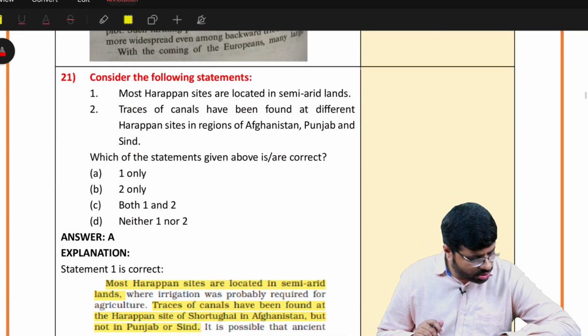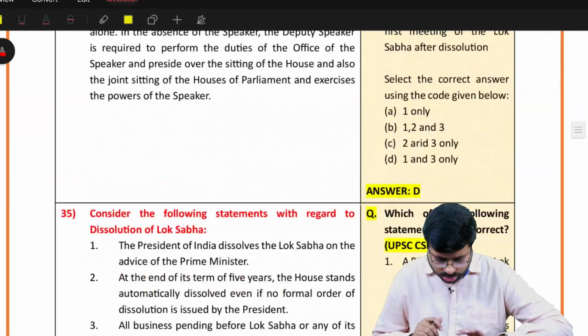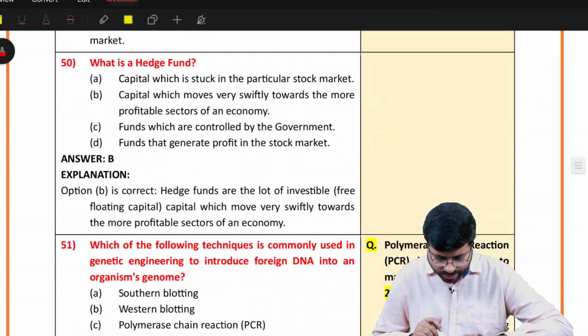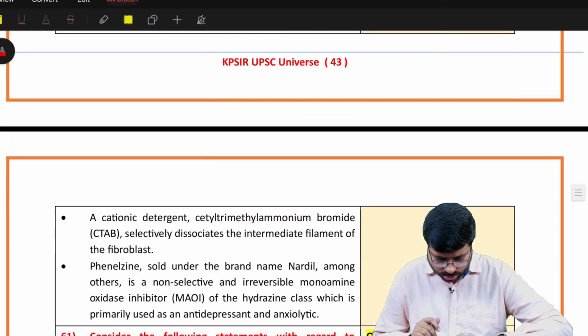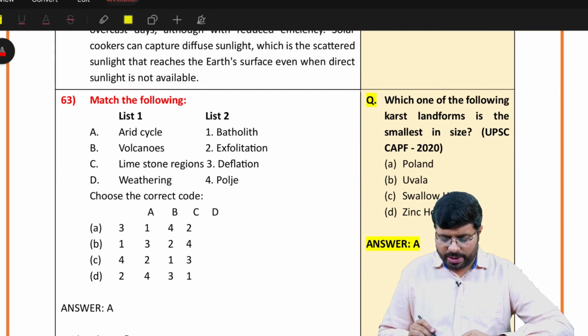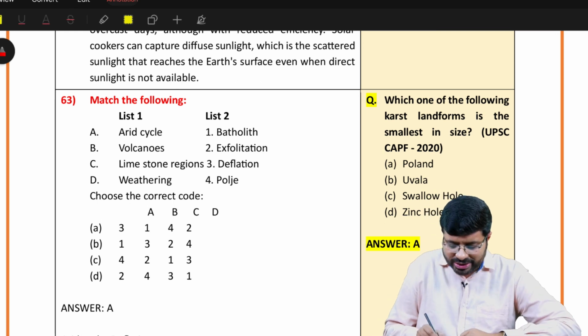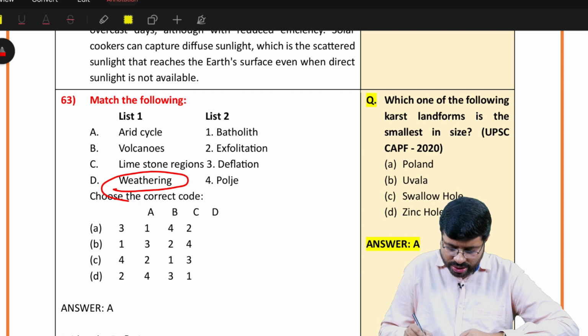Okay. Then next, question number 63. So if you see question number 63, you see this: match the following with respect to things. Now what basics do you know? The moment you see such kind of questions, you might once again fear, I don't know this topic, I haven't prepared. But basic ideas. Weathering means what? Breaking down of material. Because of weathering, breaking down of material, you know that one form of weathering is exfoliation.